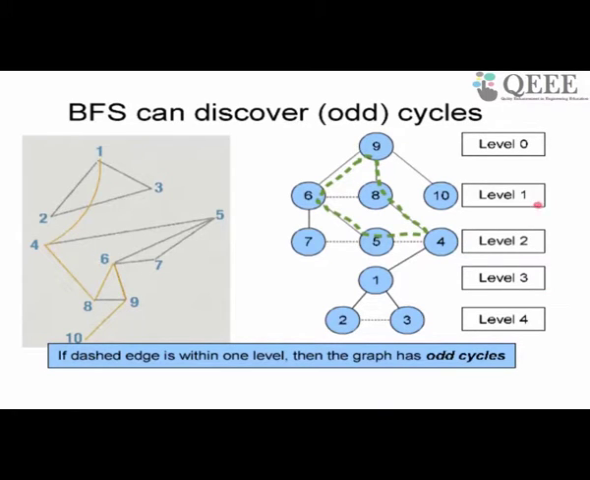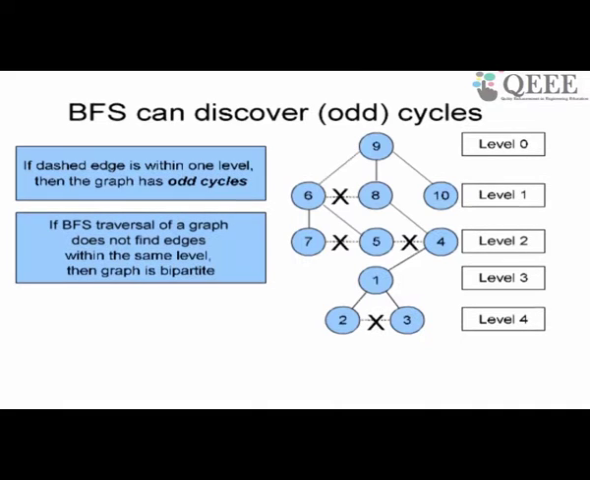How do I check whether the graph has odd cycles? I know that the graph has odd cycles if BFS finds dotted edges inside the same level. So whenever BFS does not find dotted edges inside the same level, it has no odd cycles. So if for example I did a BFS, this graph is not bipartite because it has odd cycles. It has odd cycles because it found many dotted edges inside the same level. If it found none of those dotted edges, then the graph is bipartite.